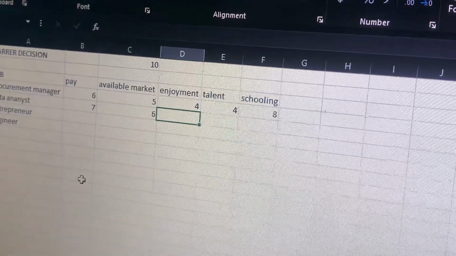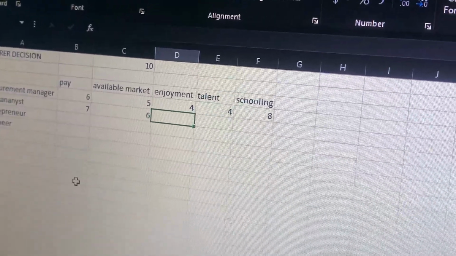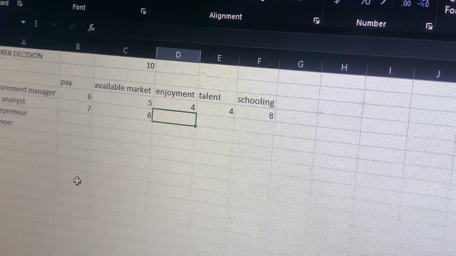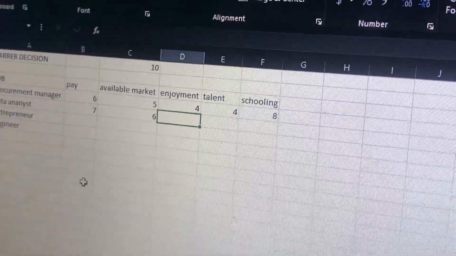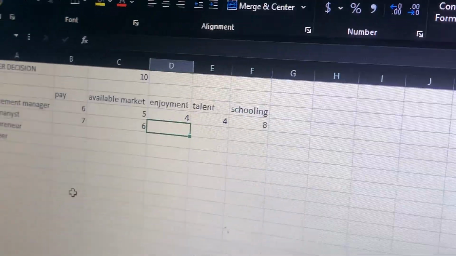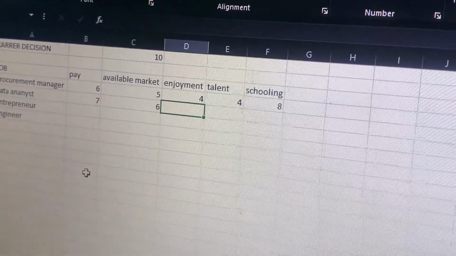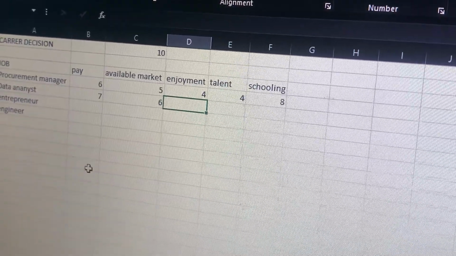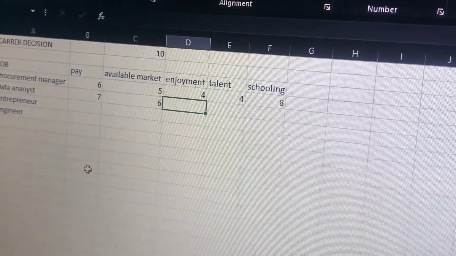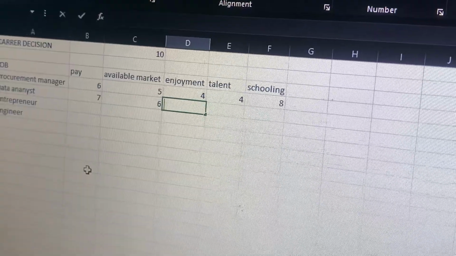Let's see enjoyment. I know that as a data analyst, I can be working in my comfort zone and at my own peace of time. So there won't be much pressure. So the enjoyment can be there. I can enjoy a little bit. So let me give the enjoyment a rate of 6.